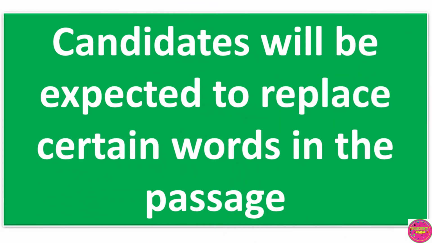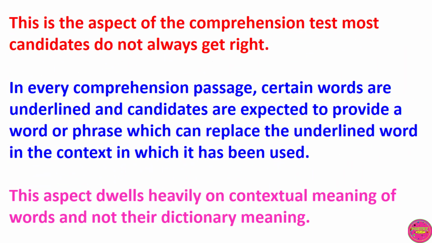Also, candidates will be expected to replace certain words in the passage. This is the aspect of the comprehension test most candidates do not always get right. In every comprehension passage, certain words are underlined, and candidates are expected to provide words or phrases which can replace the underlined word in the context in which it has been used in the passage.